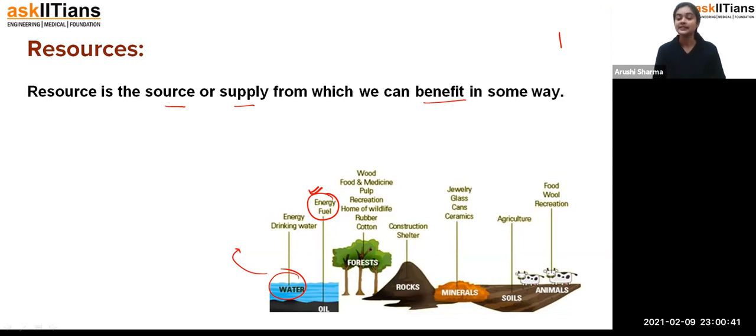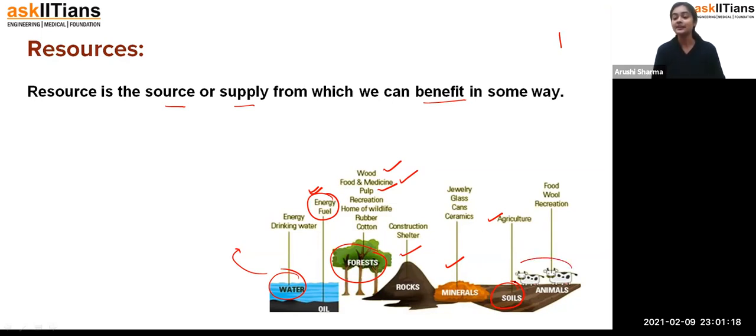Now it's about forest. So from forest, students, we get wood, food and medicine, pulp, rubber, cotton. It is a home for wildlife, so you can see so many things we are getting from it, and all of it is good for us. So that is how it is also a resource. Then there are rocks, minerals, and soil, which is used for agriculture. Agriculture means when we want food, when we want crops on a large scale, we have to grow them, and that is agriculture. Exactly. So that's how we are using soil as a resource for agriculture.